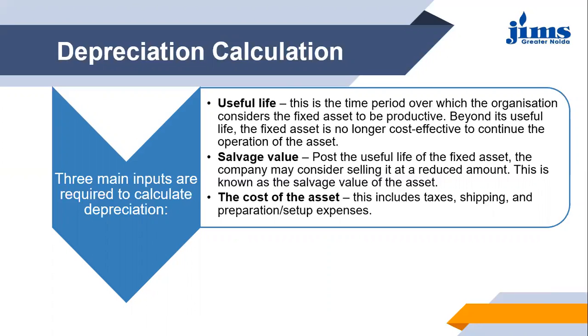As well as there is one more thing that is being considered. As you can see, the last point written here is the cost of the asset. Cost of the asset means the price at which the asset has been purchased. It includes its original cost, plus any installation charges, transportation, shipping, preparation, setup, any expense that has been paid by the business in order to make that asset workable for the business. That will be included in the original cost of the asset.